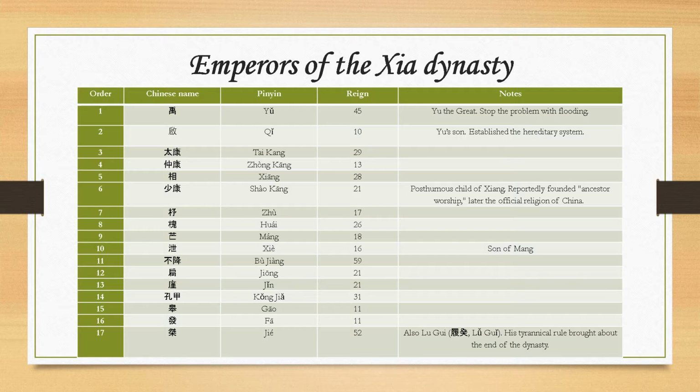Then Qi, Dai Kang, Zhong Kang, Xiang, Shao Kang, Zhu, Huai, Meng, Xie, Bu Jian, Zhou, Jin, Gong Jia, Gao, Fa, Jie. Also, he is known as Liu Gui. He was a tyrant, so his rule brought about the end of the dynasty.